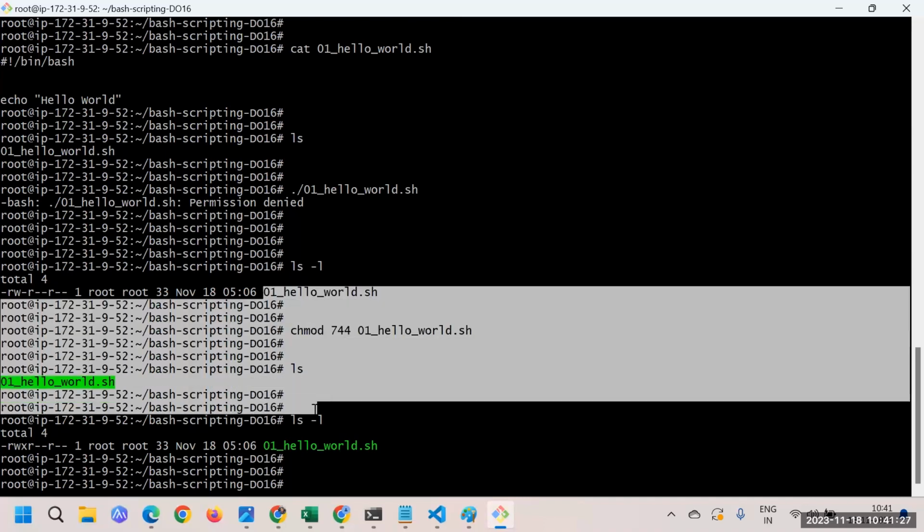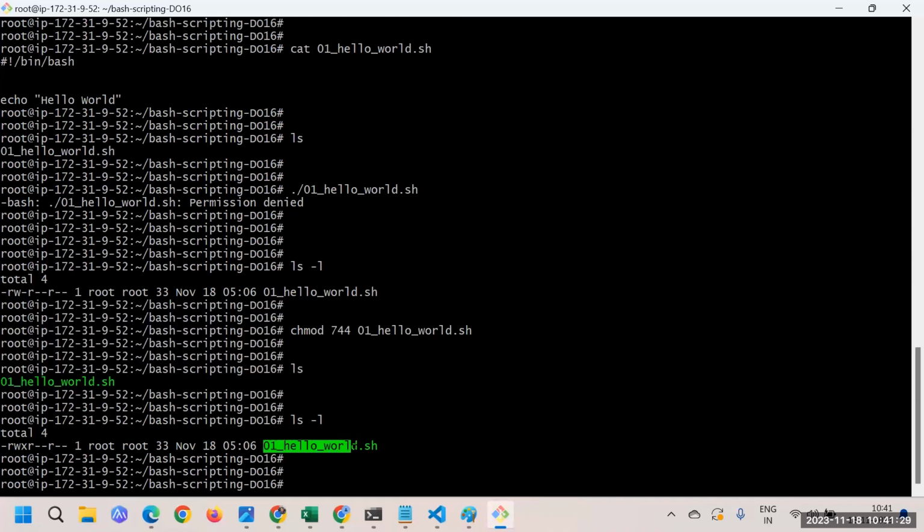But now the same thing got converted into the green color, and because Ubuntu is recognizing all the scripts in the green color, that's the reason. Here you can see, and one of the best things is that you can see the execute access now, because here we have given the execute access. Here the color has been changed, and that's how the Ubuntu operating system recognizes the bash scripting.